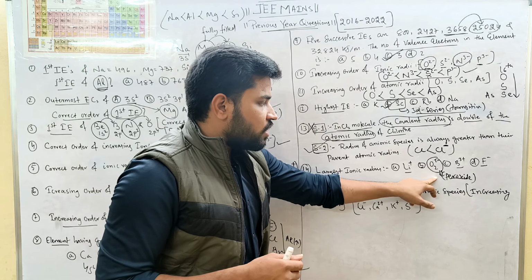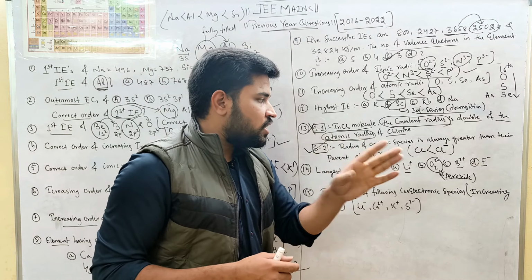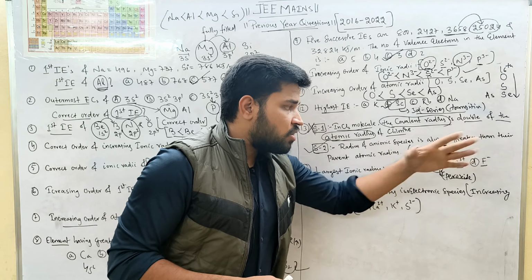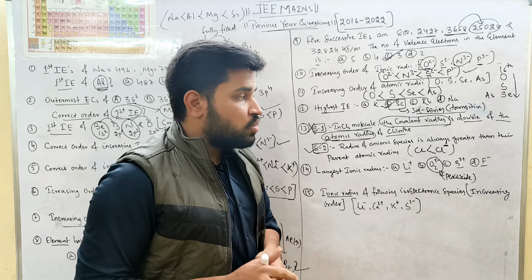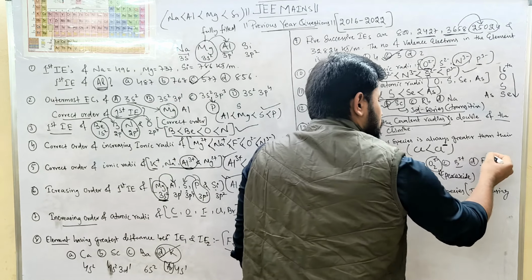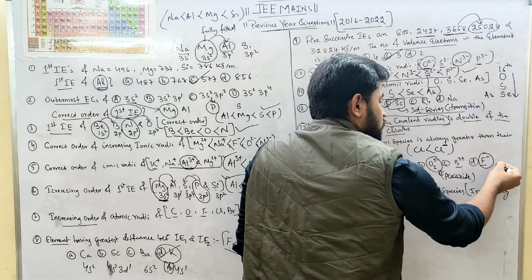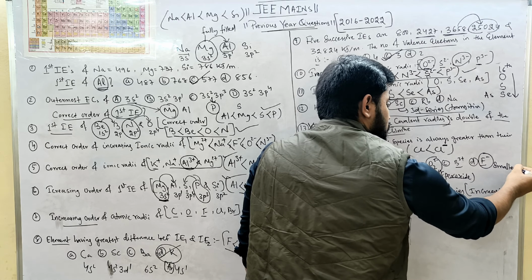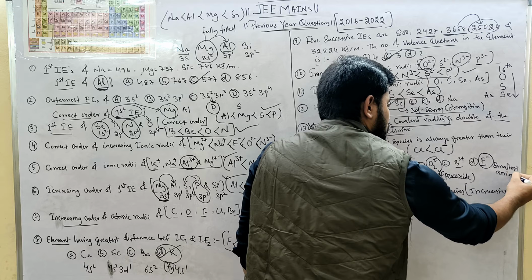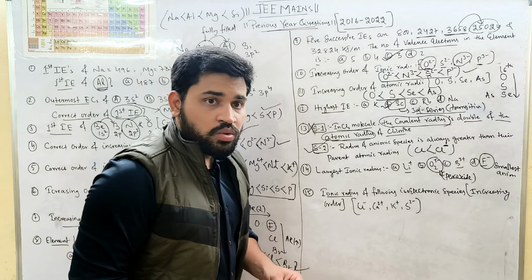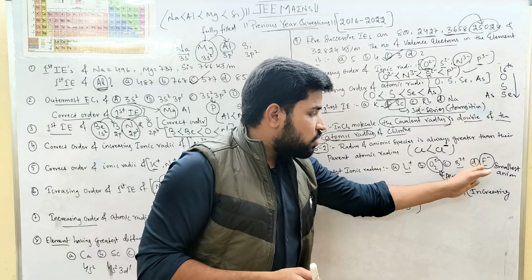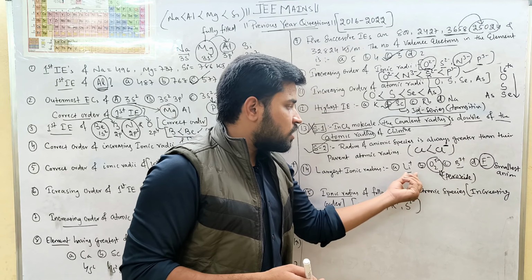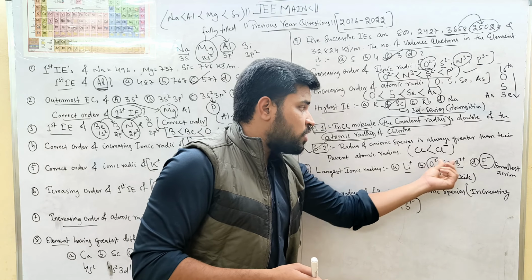So this peroxide has larger size than Li plus, B3 plus or F minus. And as I told you, in the periodic table F minus is the smallest anion, even smaller than H minus. Obviously the other two are cations, Li plus and B3 plus.